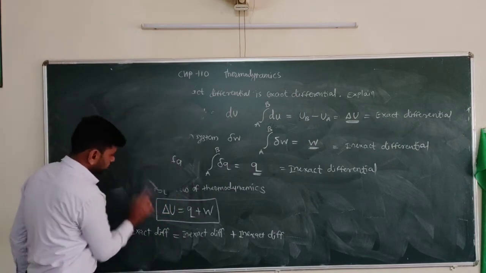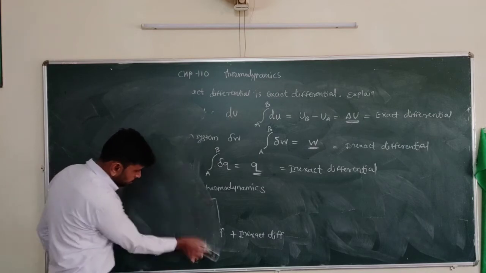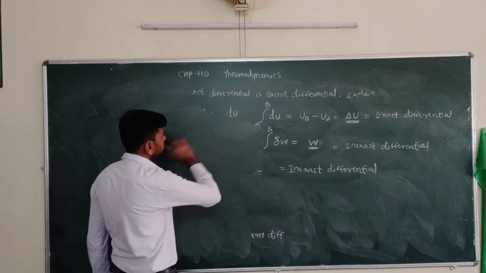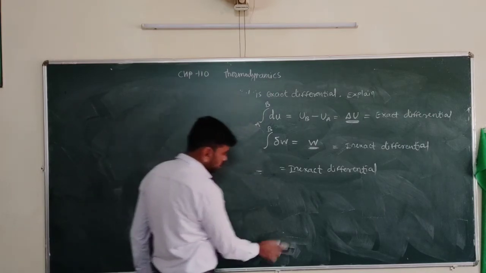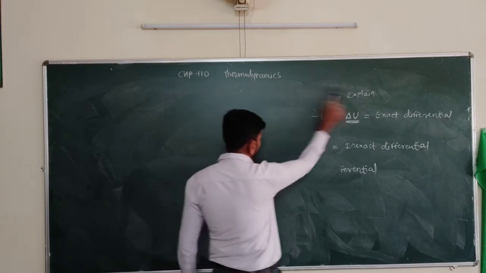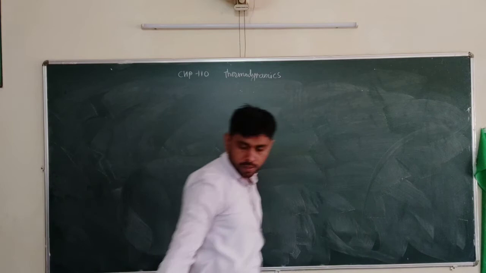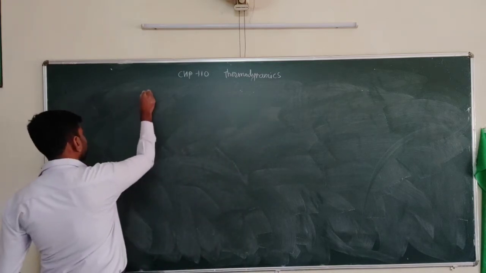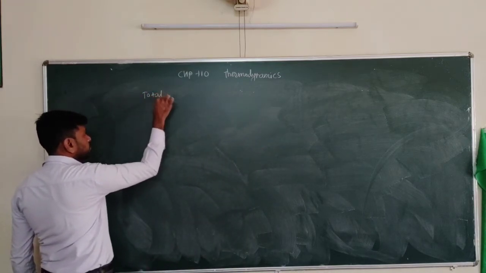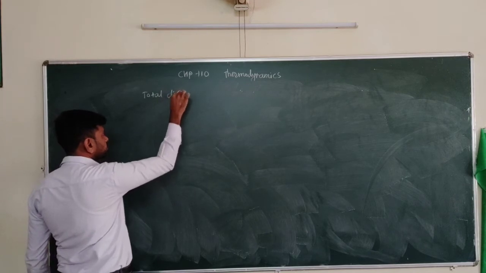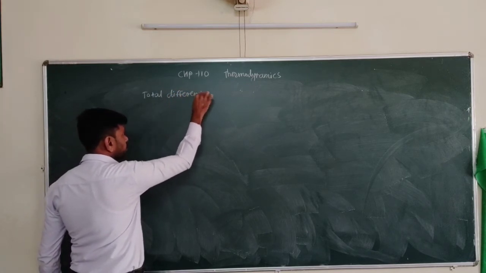Okay. We saw exact differential and inexact differential, and then the important term in thermodynamics that we have to study is the total differential. Now what is the total differential?